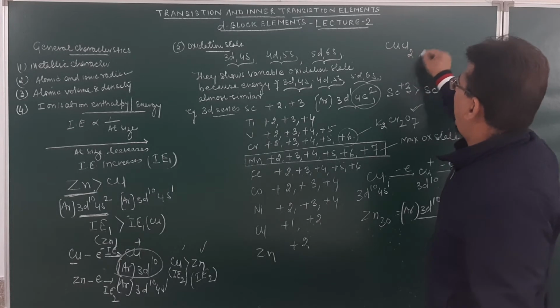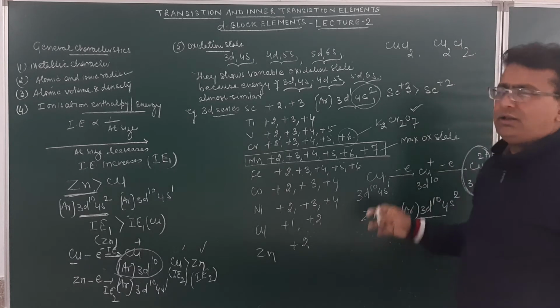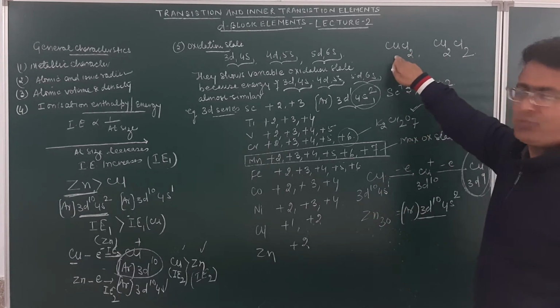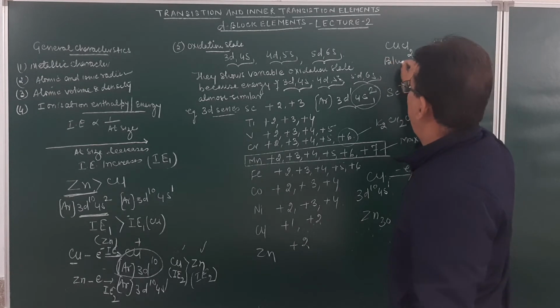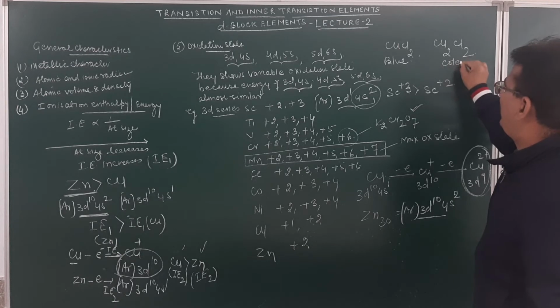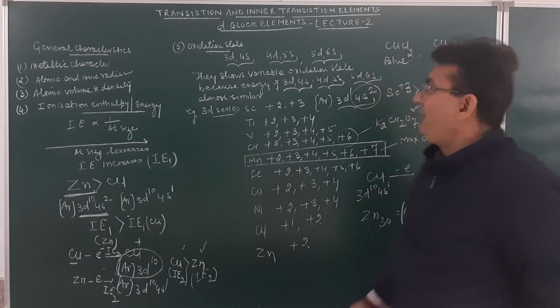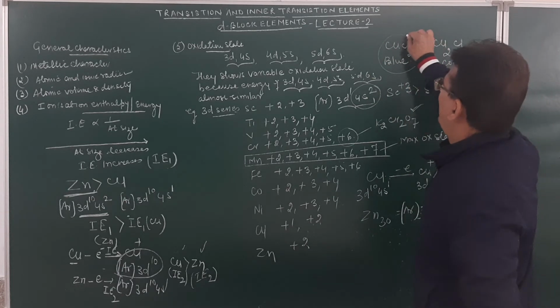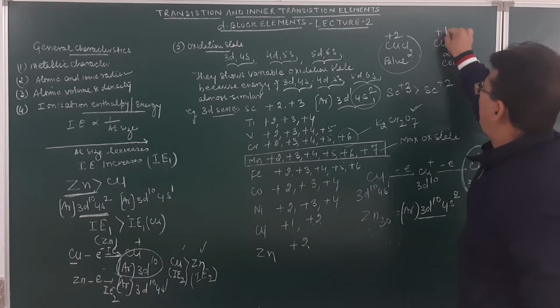CuCl2 and Cu2Cl2, can you name these compounds? This is cupric chloride. This is cuprous chloride. This cupric chloride is blue in color, whereas cuprous chloride is colorless or white, colorless in fact. Can you give me the reason? Because in cupric chloride, the oxidation number of copper is +2. Here the oxidation number of copper is +1.